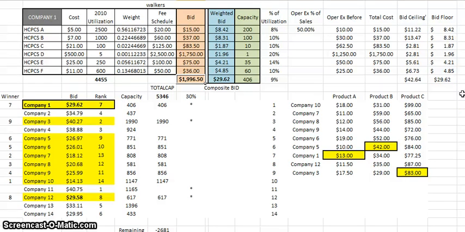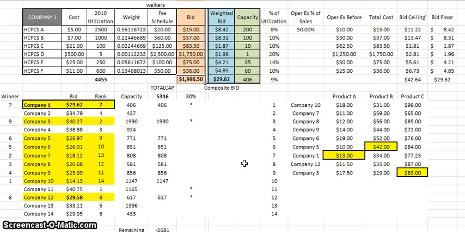So our objective is going to be, how do we get our number as close to the bid floor as possible while still maintaining a bona fide bid in each of the HCPCs? And that's what we're going to work on when we go into the bid calculator.